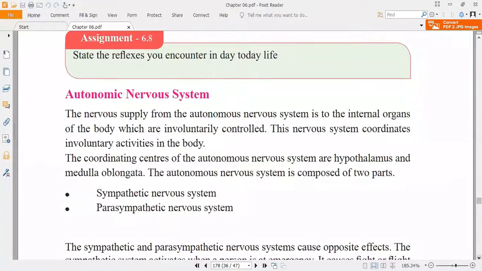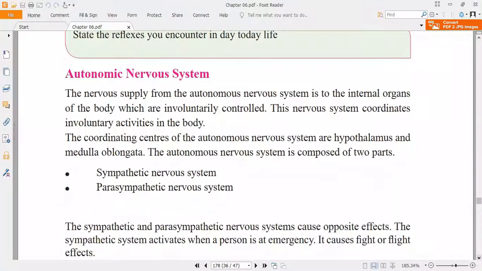Autonomic nervous system means nerve supply to the internal organs of the body, which are involuntarily controlled. Nerves also should be supplied to the internal organs, then only will the coordination take place properly.